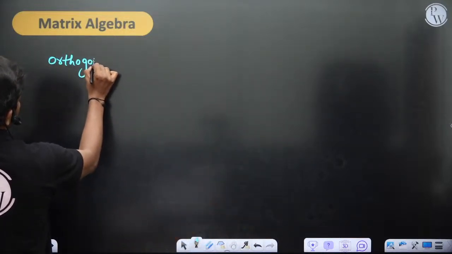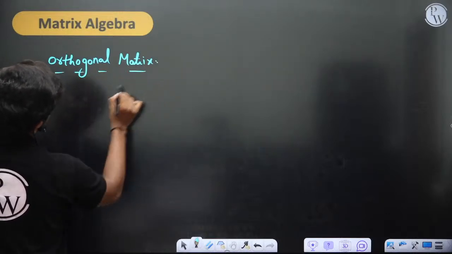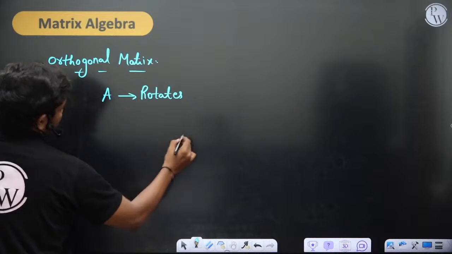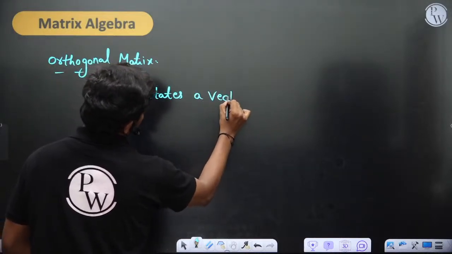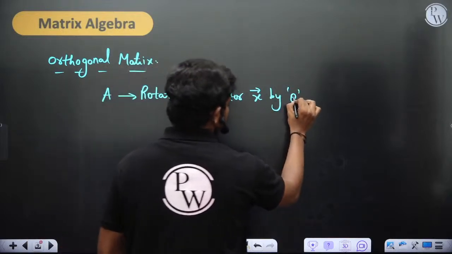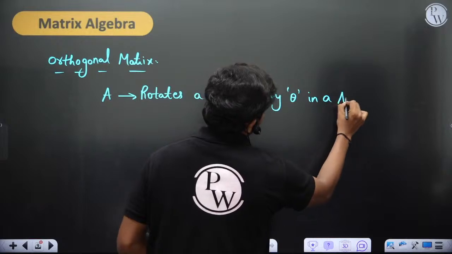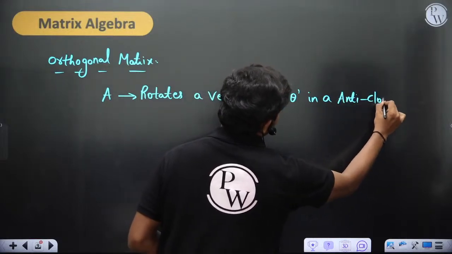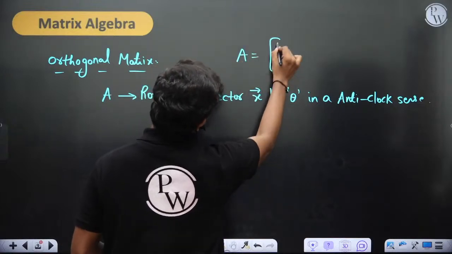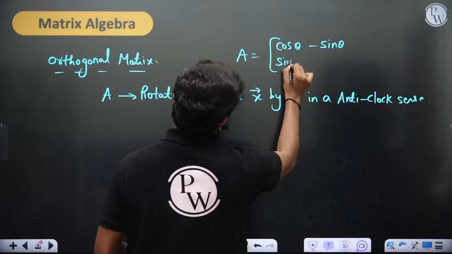Okay, if you see an orthogonal matrix, we have seen basically that A rotates a vector x by theta, in the anti-clockwise sense, let's say for example, provided this matrix A is cos theta, minus sin theta, sin theta, cos theta.